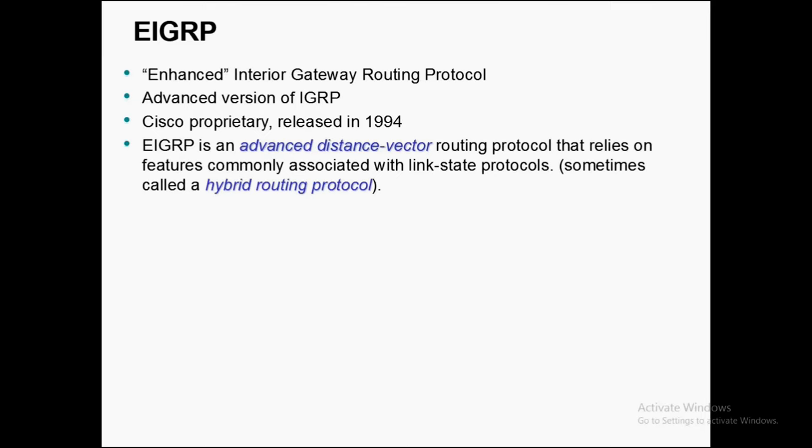EIGRP was introduced in 1994 by Cisco. So it's Cisco proprietary. It only works on Cisco devices. Moreover, EIGRP is like a mixture of two different types of protocol: we have the distance vector protocol, and then we have the link state protocol. You mix them up and you get a hybrid routing protocol, which is EIGRP.